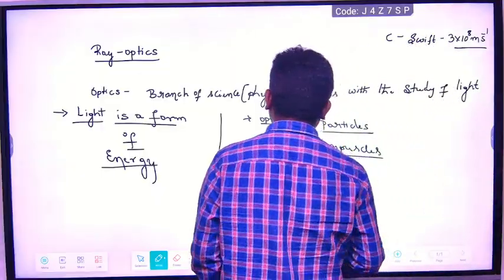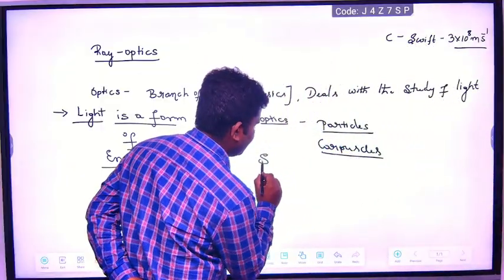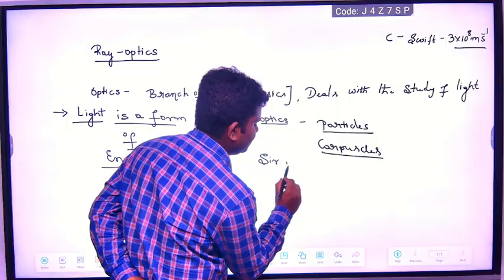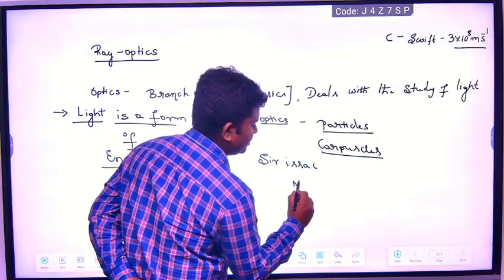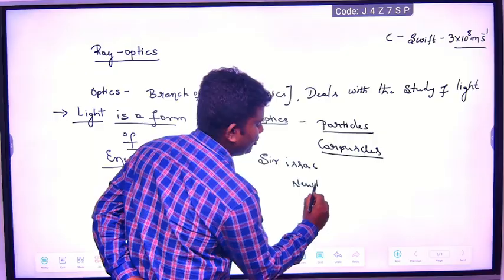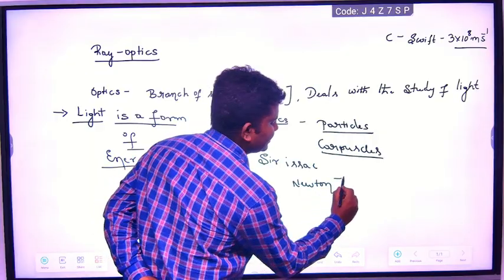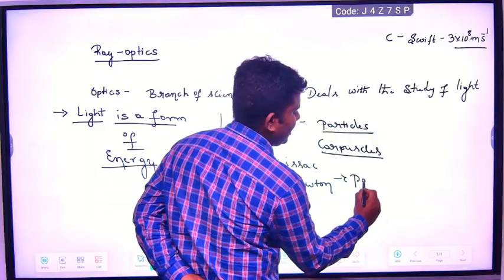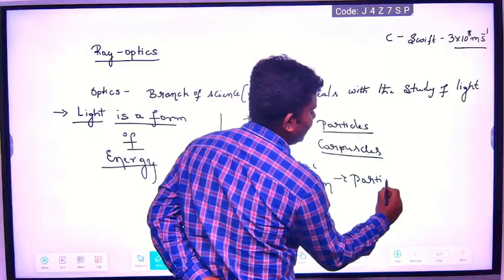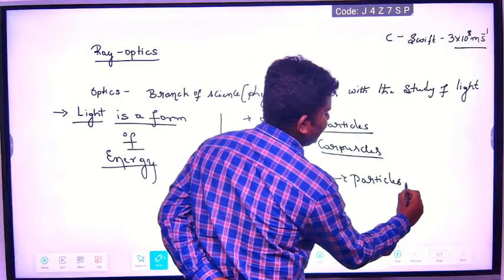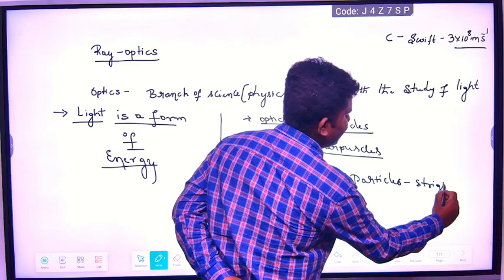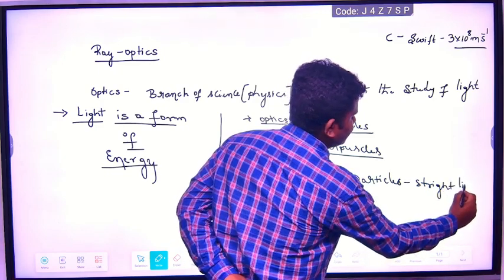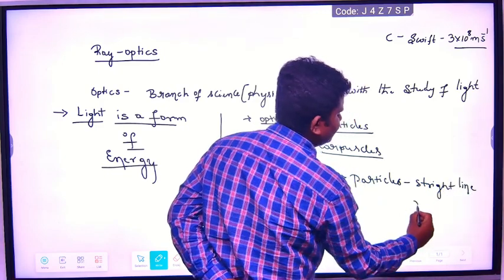So Sir Isaac Newton is the first person who gave information about light as particles moving in a straight line. So what is that concept called? Straight line motion. Tell, what is the concept?